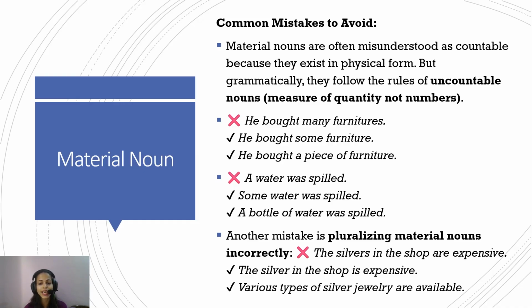Another mistake is pluralizing material nouns incorrectly. The silvers in the shop are expensive. No, it should be the silver in the shop is expensive, or various types of silver jewelry are available. So the material noun silver cannot become silvers. You can add different, for example, various types of silver jewelry. Here types is used to show many silver jewelries are available. Okay.